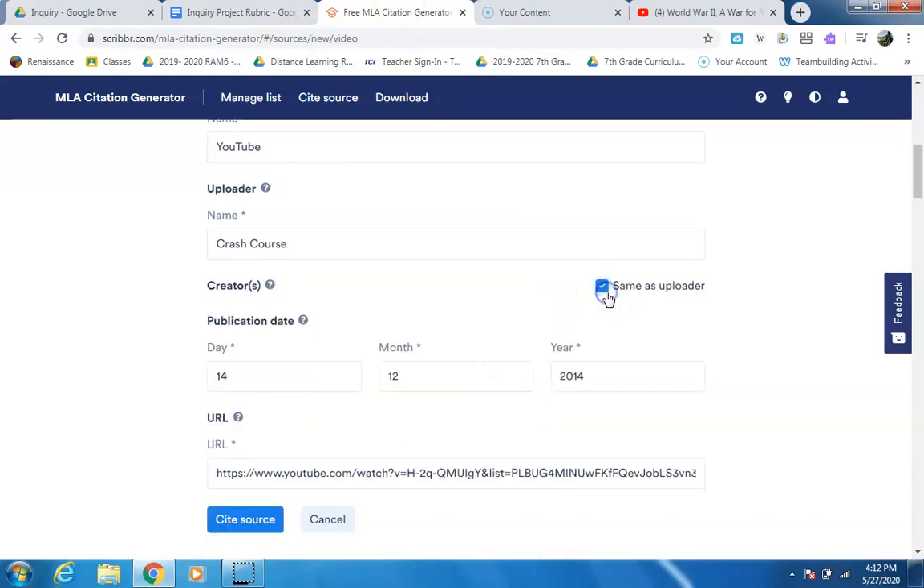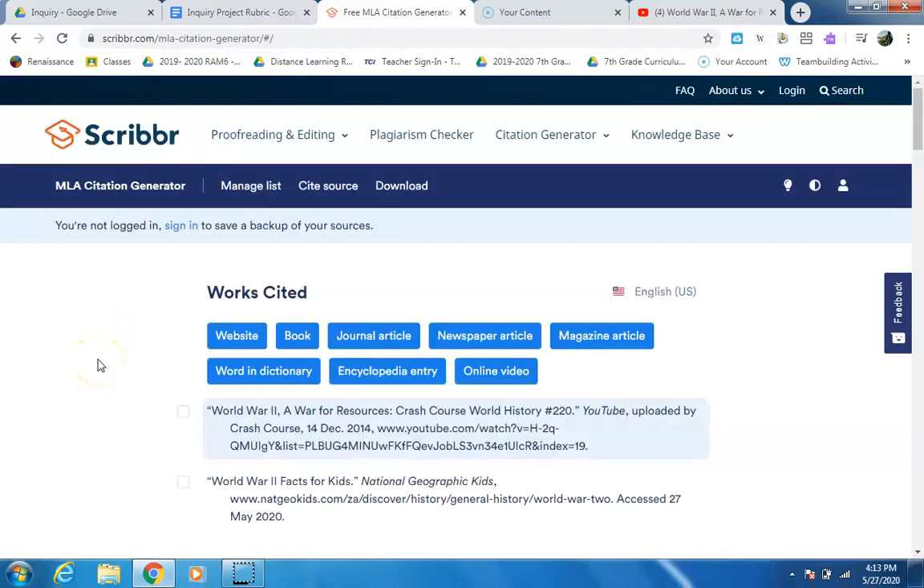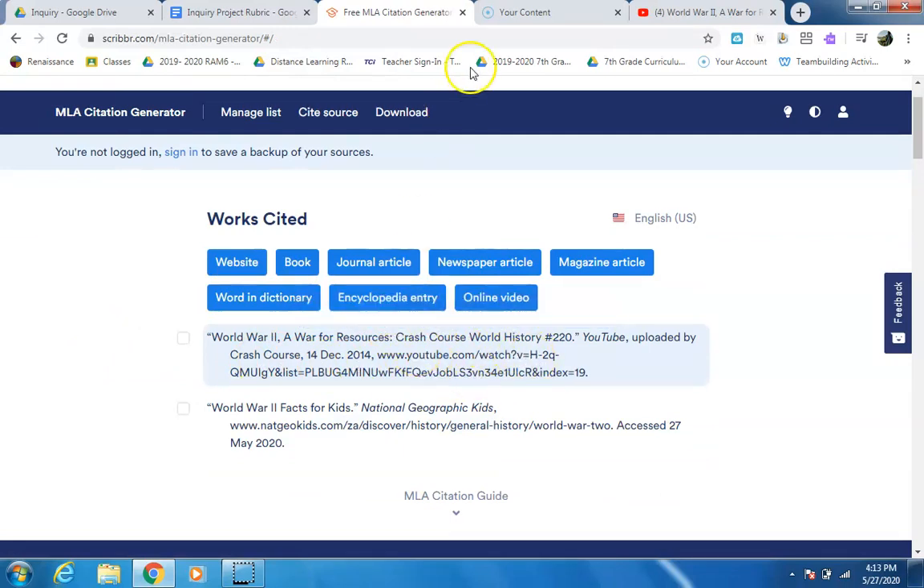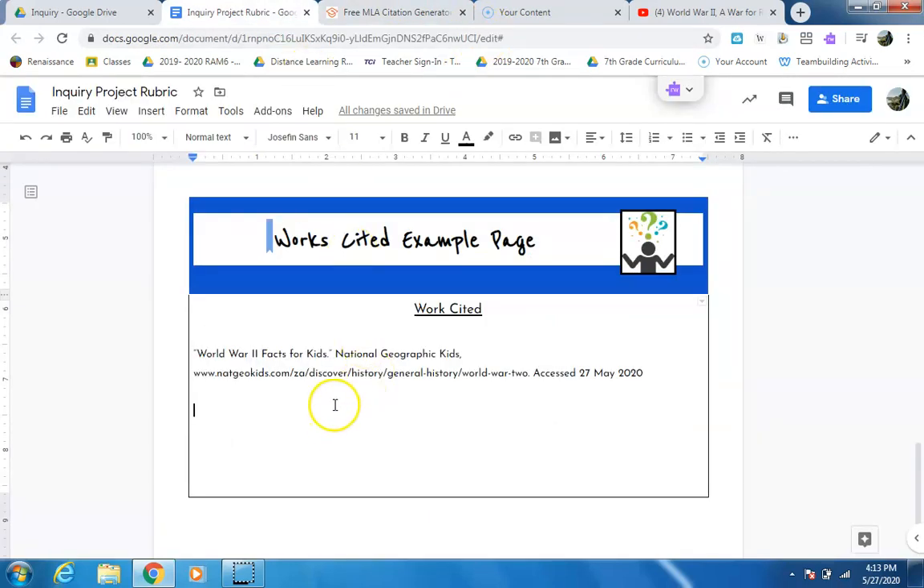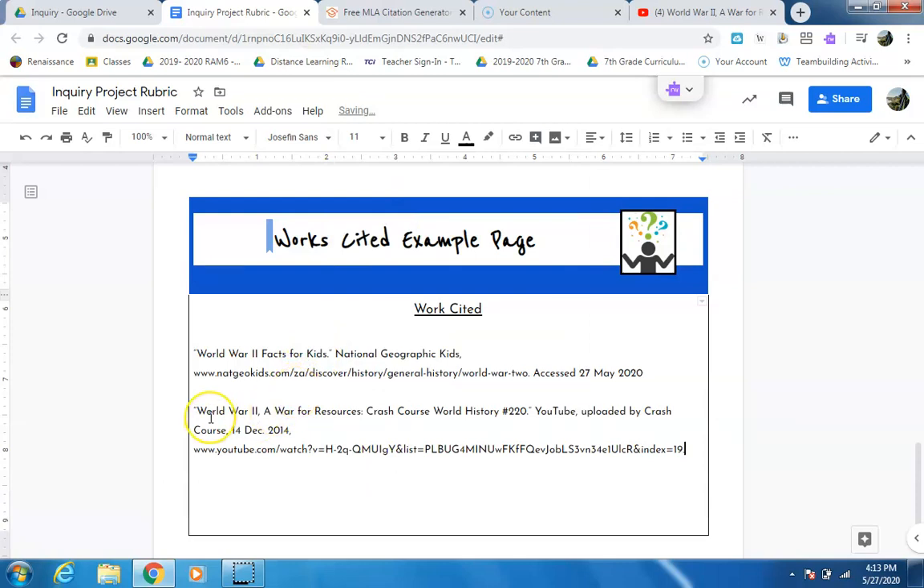You can also press the same as uploader, that way the creators are the same. Hey, it found the date for us, that's fantastic. There's the URL. I'm going to press Cite Source, see what we get. There we go, and that's what the YouTube one would look like. So we're going to click Copy. I'm going to come here. Again, we're going to pretend like this is our separate document. And there's our second works cited.